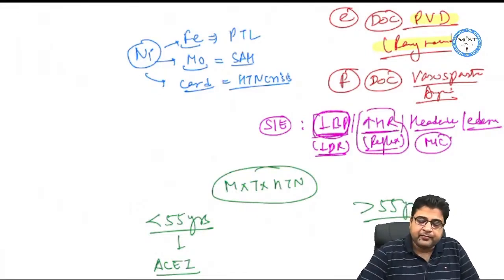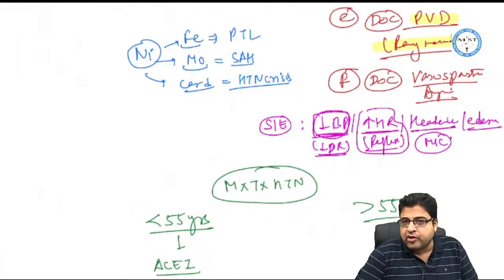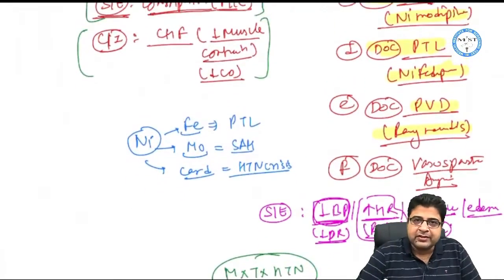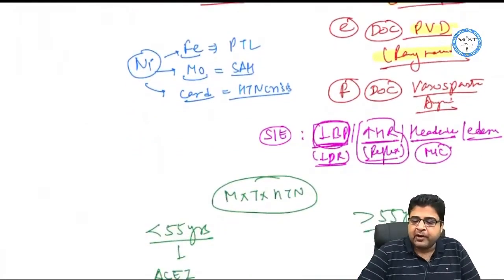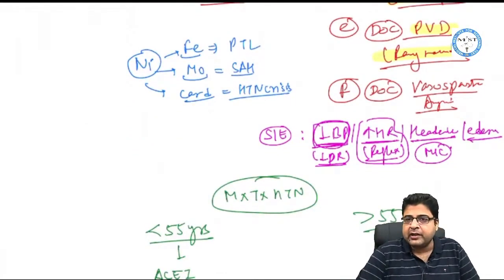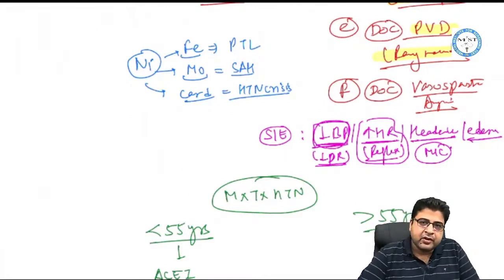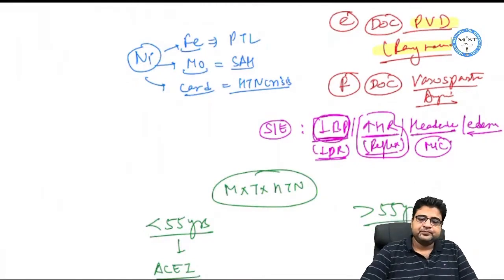reflex tachycardia. Now, headache is the most common side effect of the medicines because of cerebral vasodilation. The drugs take entry in the CNS. That's why nimodipine is the drug of choice for subarachnoid hemorrhage. Apart from that, the medicines will dilate the arterioles in the lower limb, but veins are not dilated, so the medicines will cause edema as a side effect.